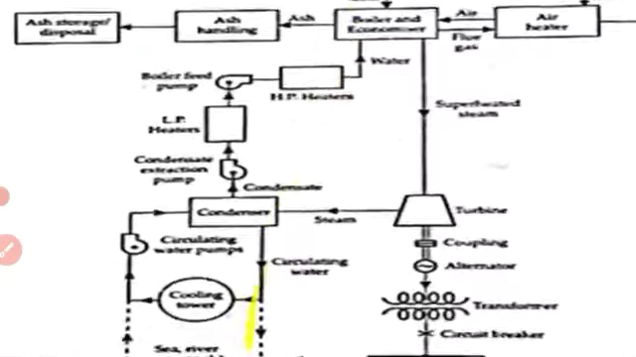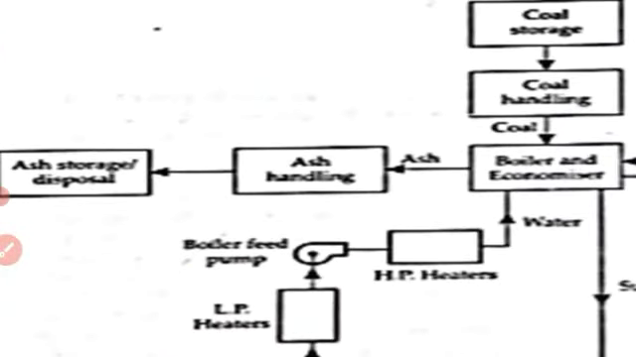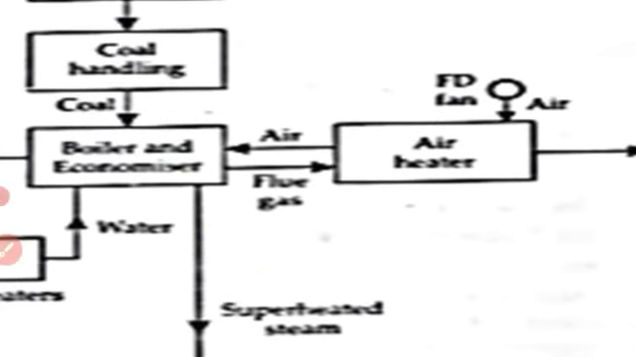This is a figure. If you look at this figure, it shows ash storage and disposal. One is main ash handling, then boiler and economizer are shown here, where earlier the flue gases passed through all of them. Here, in this one block, the boiler and economizer are made together. Next it goes to the air heater, then the chimney. Here also, superheated steam is given to the turbine. The turbine is coupled to the alternator. After the alternator come the transformers, circuit breakers and bus bars.